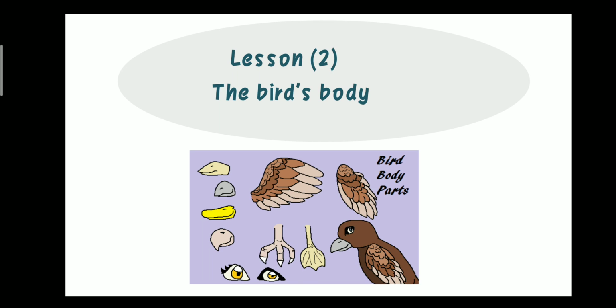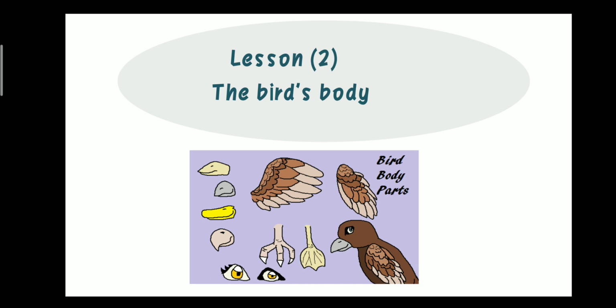The bird's body. We know from the last session our bodies consist of three parts. The body consists of how many parts? Three. Head, trunk, and limbs. Super.